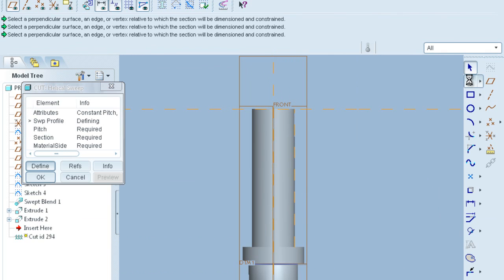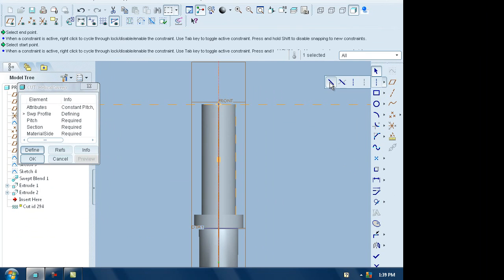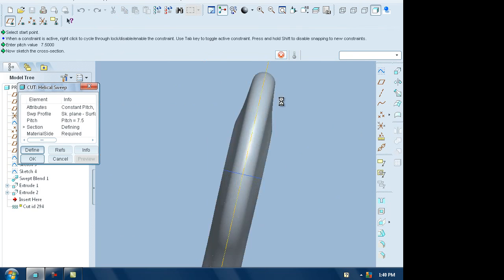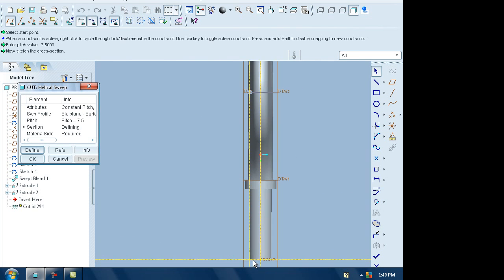Now draw the dotted line coinciding with the center line. Then draw a solid line. This solid line actually represents up to which depth you require the thread. So go to solid line and draw a solid line of 75 mm length. Then click done. So now enter the pitch value of 7.5 mm. Now it will take you to the section. So we have to draw the section of our thread.